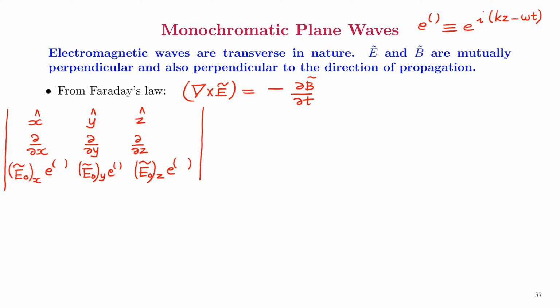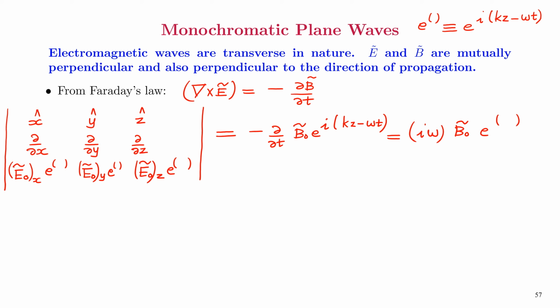We'll take the determinant, and this is equal to negative of dou over dou t of B0 e raised to i(kz minus omega t), and when we differentiate, this will be i omega B0 e raised to i(kz minus omega t).